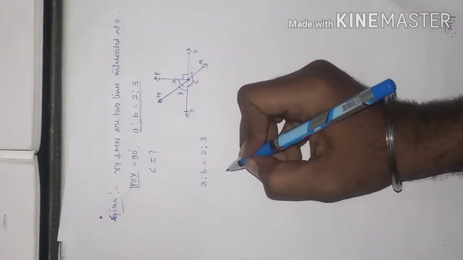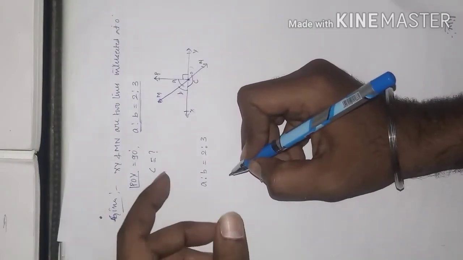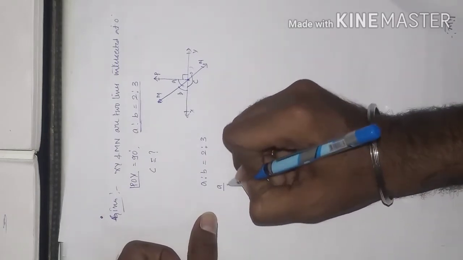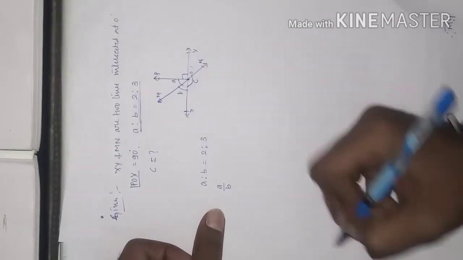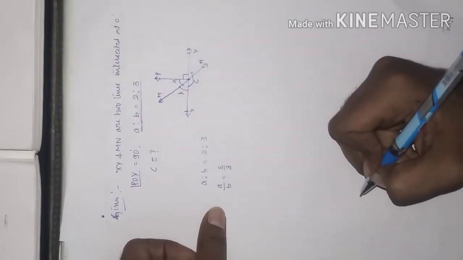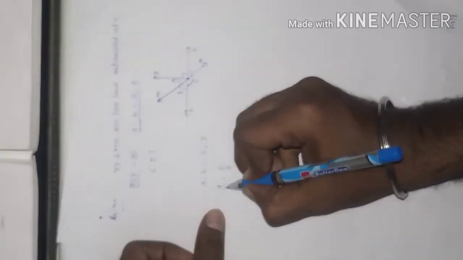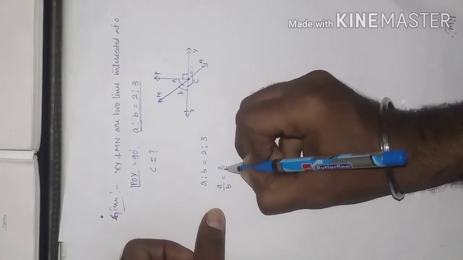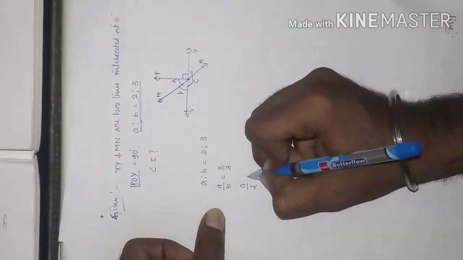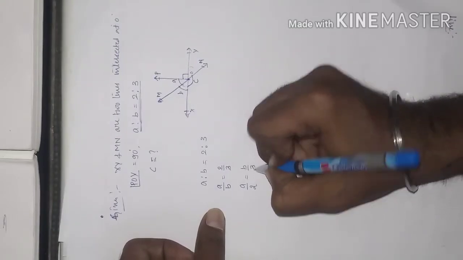Whenever there is a proportion or a ratio, we have to convert them into a constant first. Now A is to B means A divided by B, which is equal to 2 is to 3, meaning 2 divided by 3. We can write A by 2 and B by 3.